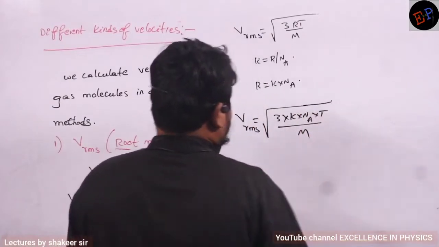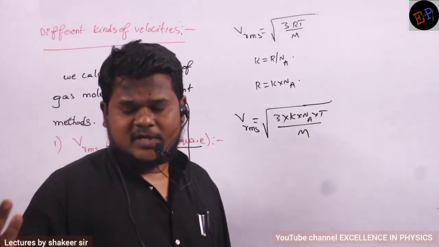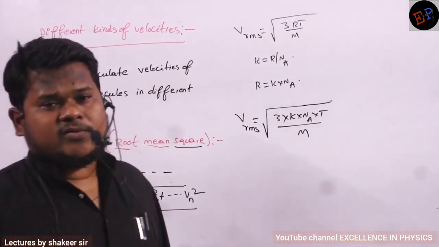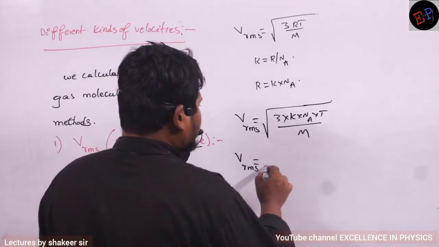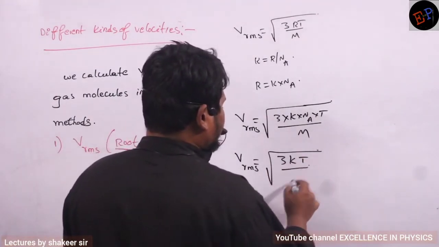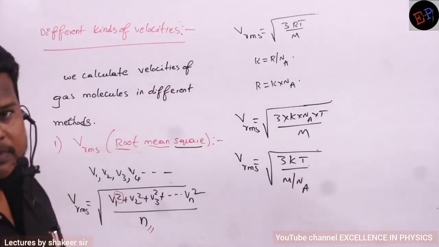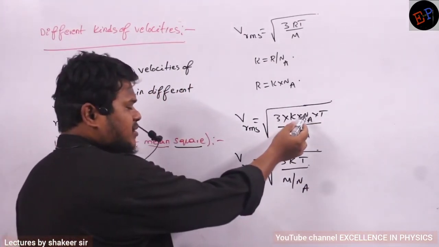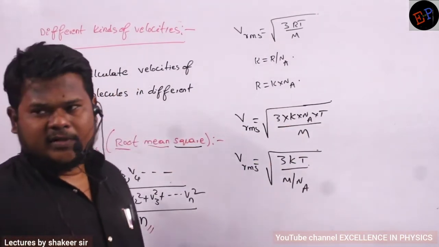Okay? So listen. What is capital M here? Molar mass, the mass of 1 mole of gas. Or you can call it molecular weight, the molecular mass of a gas. Clear? So therefore VRMS can also be written as square root of 3kT divided by M divided by NA. Can I write like this? NA is in the numerator, and I am writing that one in the denominator, and denominator to the denominator will become numerator only.